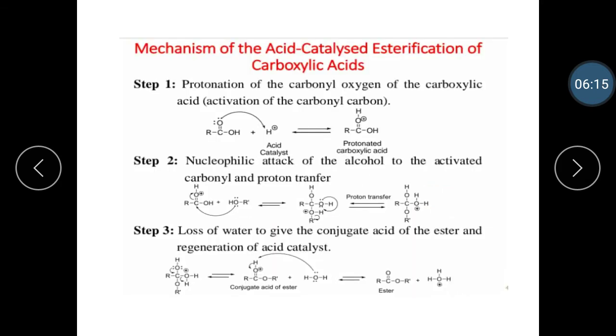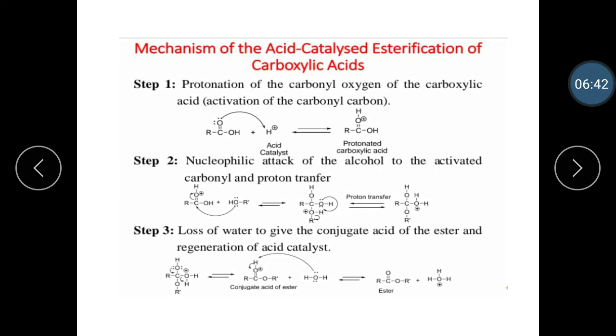Let's see the mechanism of acid catalyzed esterification of carboxylic acid. The esterification of carboxylic acid with alcohol is a kind of nucleophilic acyl substitution reaction. Protonation of carbonyl oxygen activates the carbonyl group towards the nucleophilic addition of the alcohol.